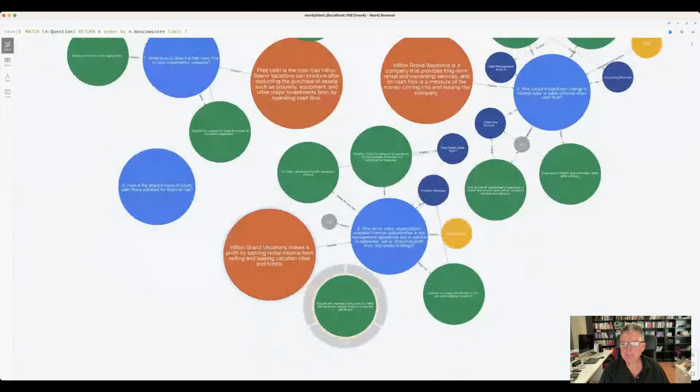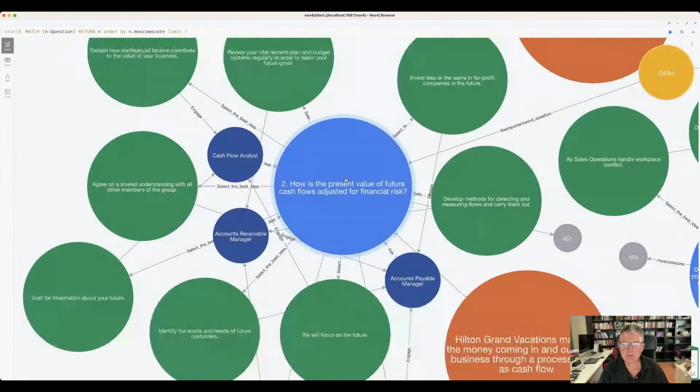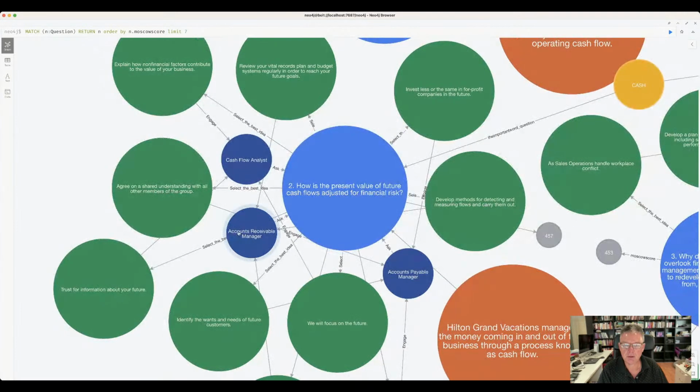Then we go to 2 and 1. How is the present value of future cash flows adjusted for financial risk, especially in this time and age? So make sure that you're doing that. Involve the cash flow analyst, account receivable manager, account payable manager, and look for these activities to make sure that you're doing those in your organization.